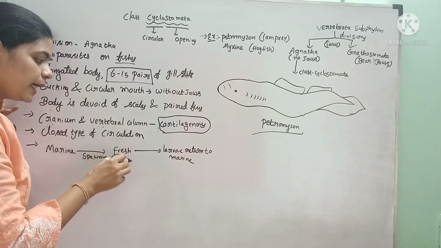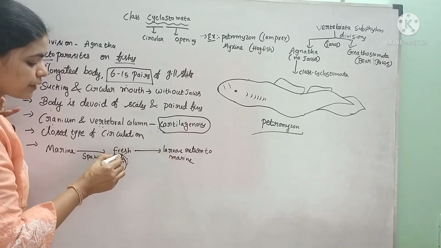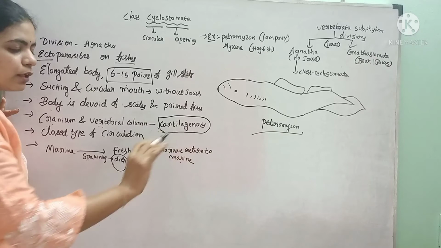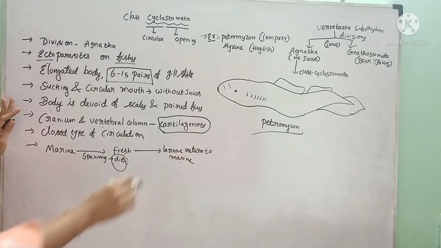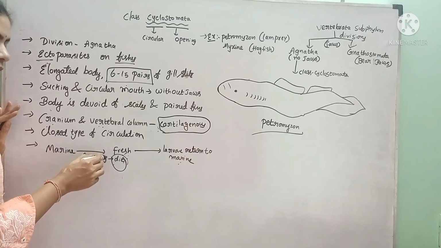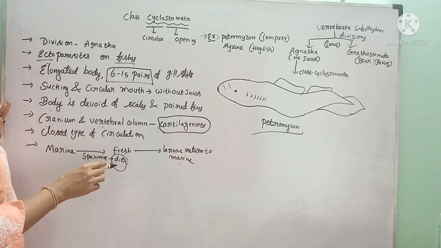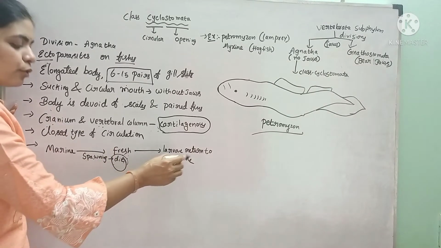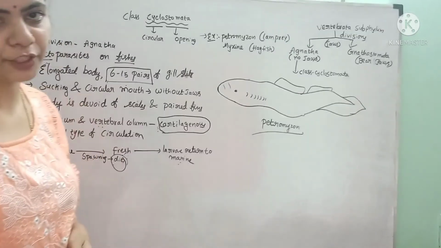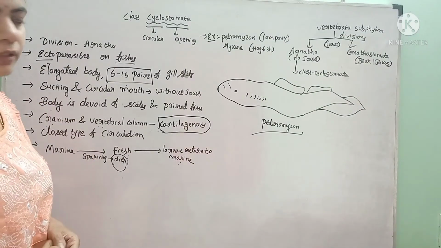Those larvae return to the marine condition, where they develop into adult Cyclostomata. Again, the adults come to freshwater for spawning and die there, and the larvae move back to the marine condition. Like that, they move from marine to freshwater and freshwater to marine.